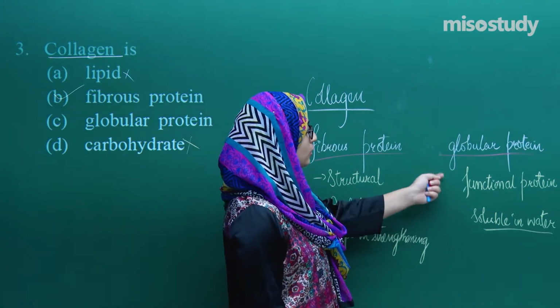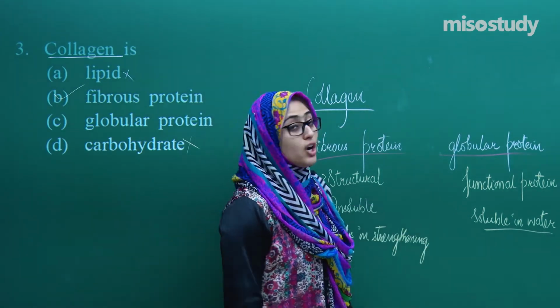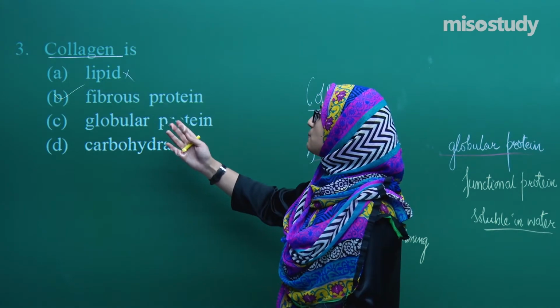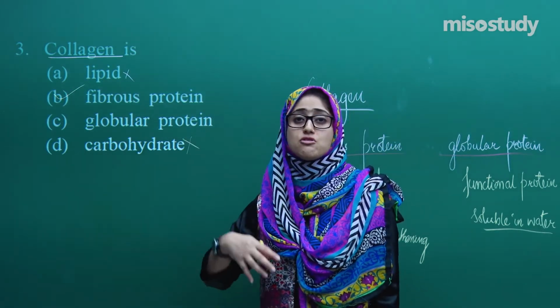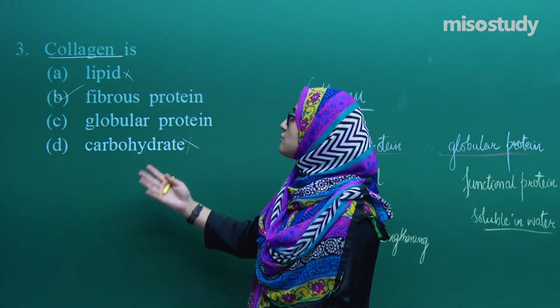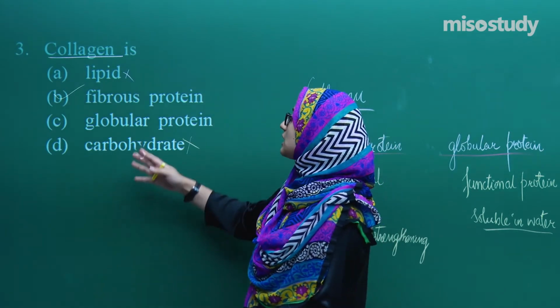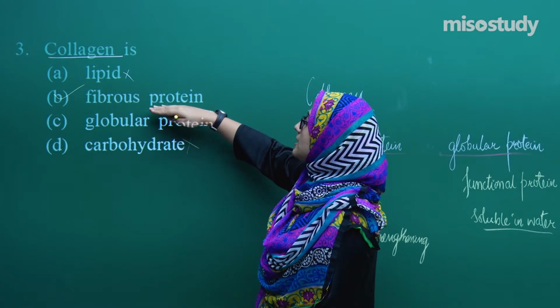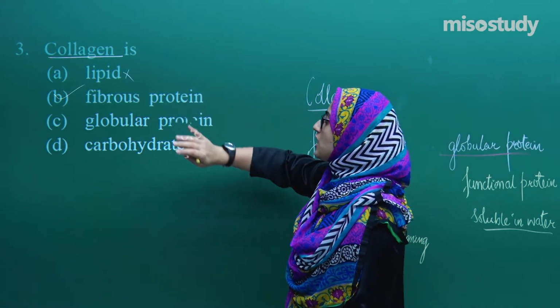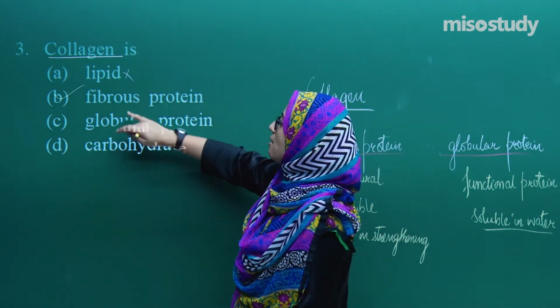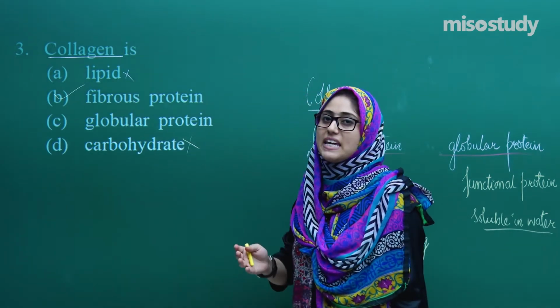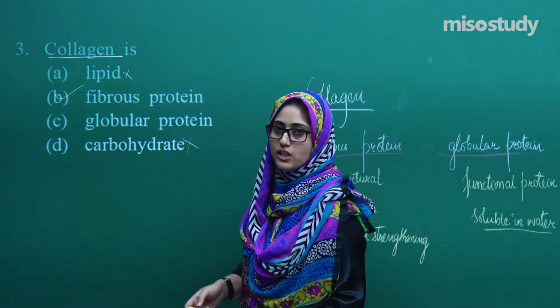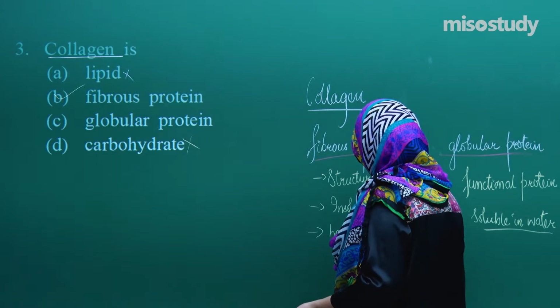If we talk about globular proteins, they are functional and they are soluble in water. Collagen is basically a fibrous protein, because collagens are insoluble fibrous proteins, not soluble globular proteins. You need to remember that we know collagen is a protein, and now you need to differentiate between globular or fibrous. It's very easy. The answer is fibrous protein.